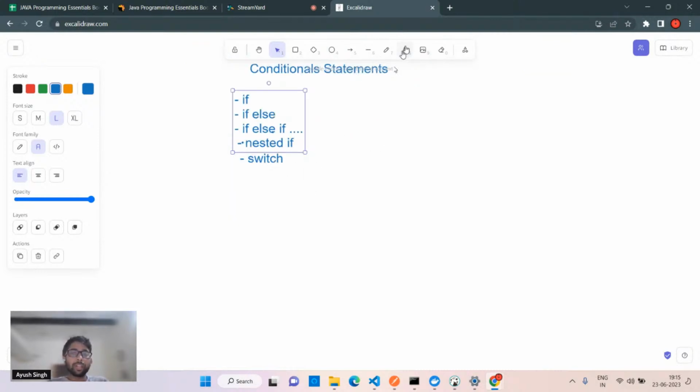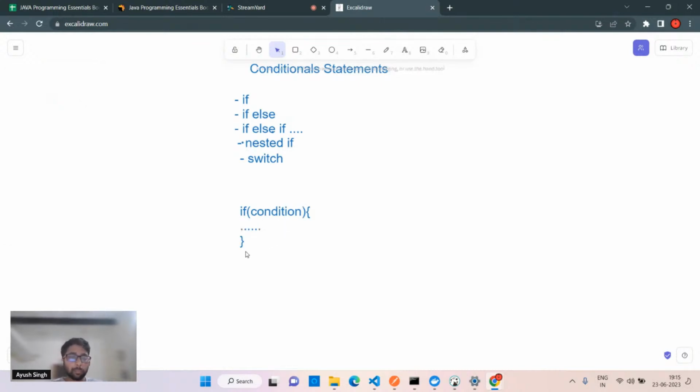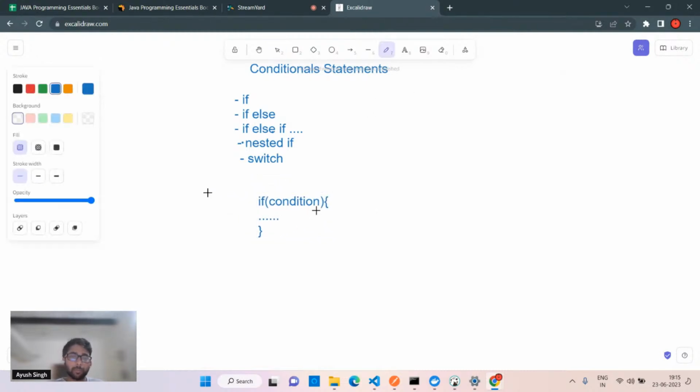So the syntax is quite easy. I'll write in here. So see, we have to write if, this is the keyword, and inside the brackets, two parentheses, we have to pass the condition. I'll simply show you the trial. This is simple if. Okay. So here I'm writing three dots or whatever. This is the block of code we want to run, but only at a certain condition.